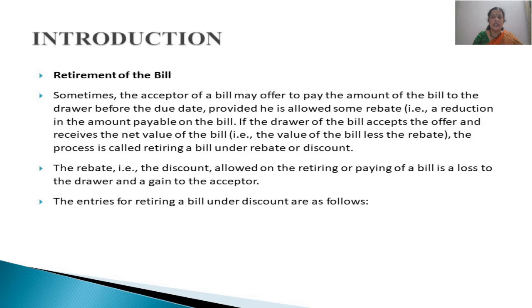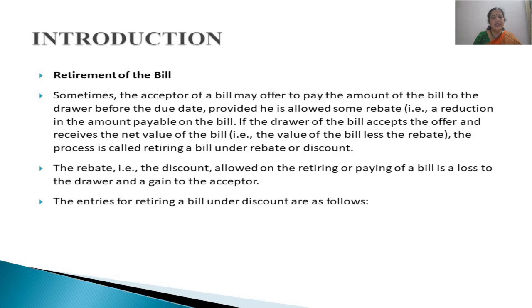Rebate means discount. That means in case he has to pay some 500 on the bill, he will be asking for some rebate. That means he will be asking to allow some discount on the amount of the bill. And if the drawer agrees to it, he will retire the bill. That means he will pay before the due date the amount written on the bill less some rebate to the drawer. This is what we call retirement of the bill.